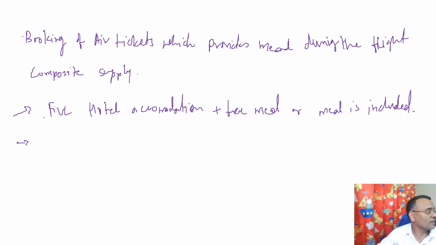So it will be an example of composite or bundled supply. And as we understood, the taxability will be on the basis of the principal supply.